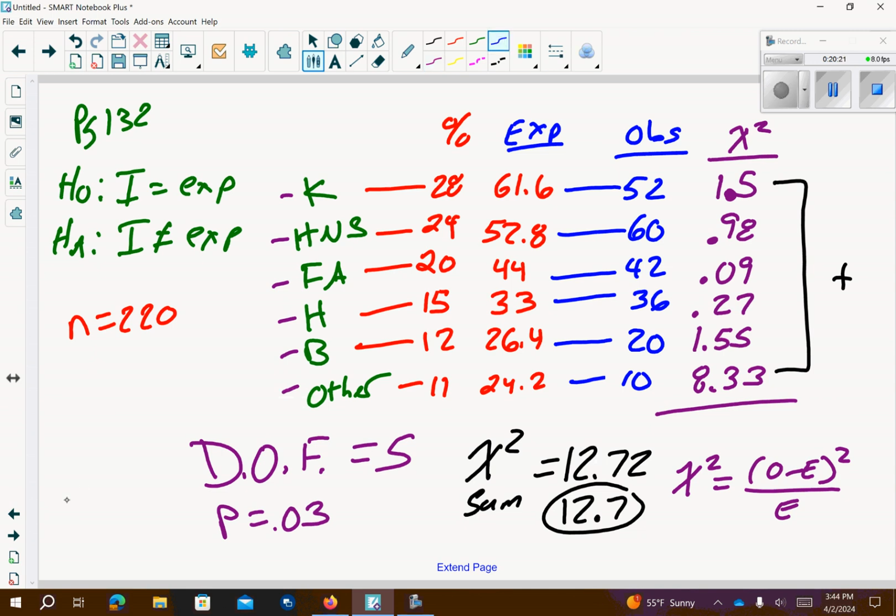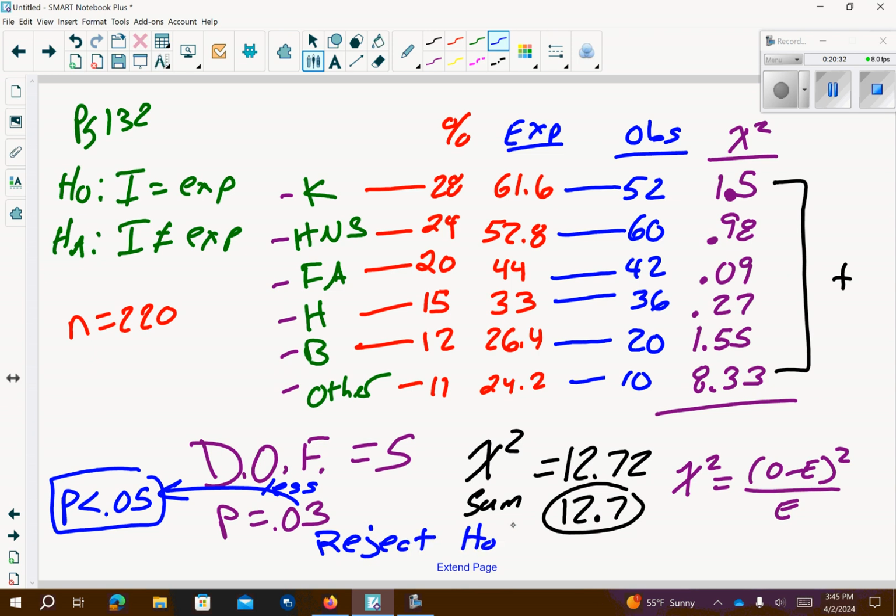All right, so remember, if the p-value is less than 0.05, well, this is less. So we're going to reject our null hypothesis. We found strong evidence against the null. So the injuries, according to this, we have evidence to say that it's not equal to what it had been in 2000. That's happening more often.